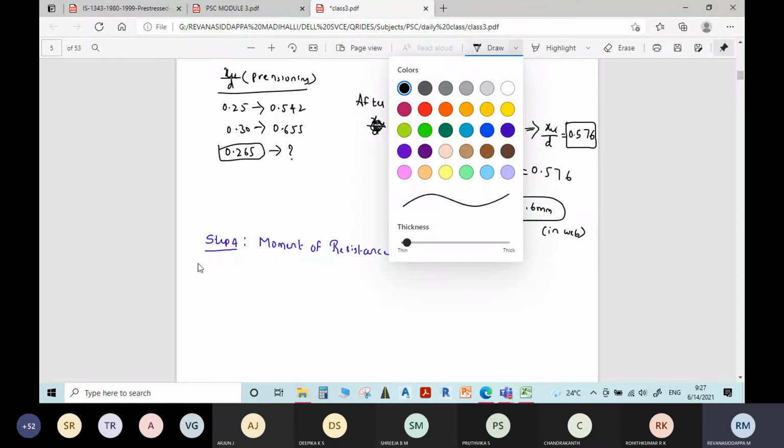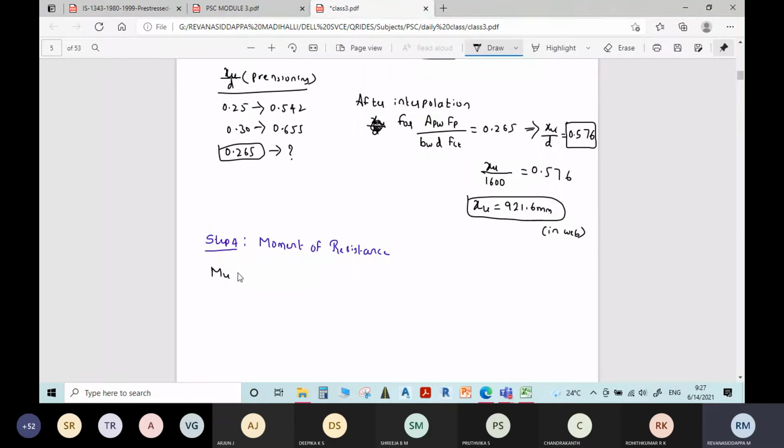MU is equal to, I'll write that formula, FPU into APW into (D minus 0.42 XU) plus FP into APF into (D minus DF) divided by 2. Okay, MU is equal to,